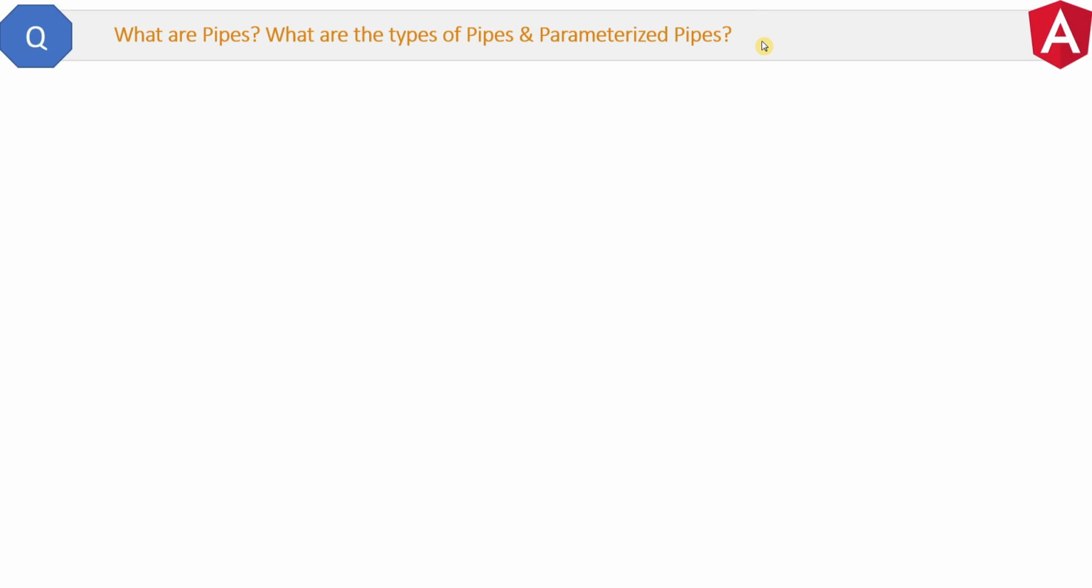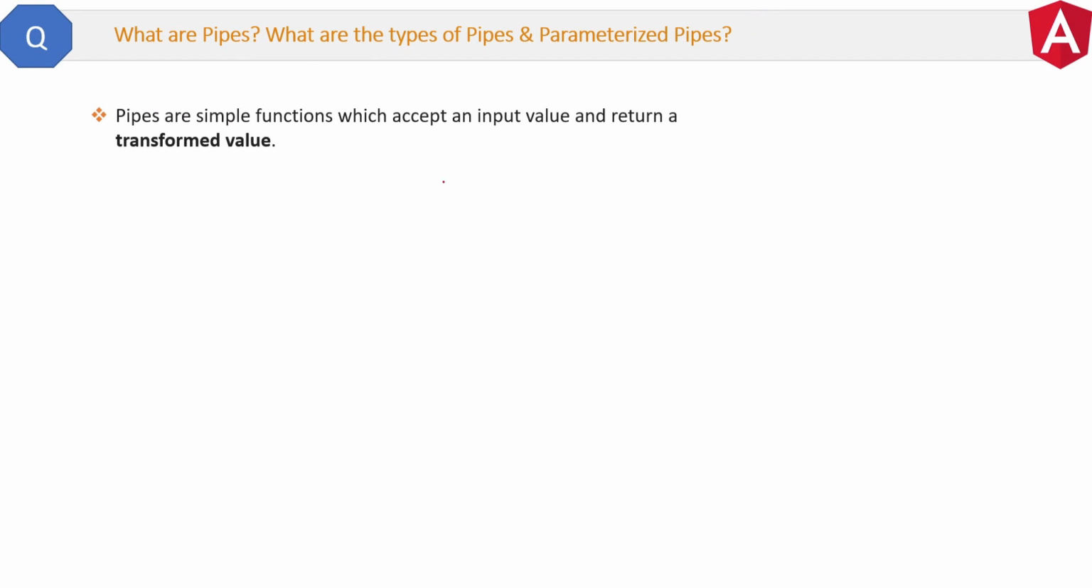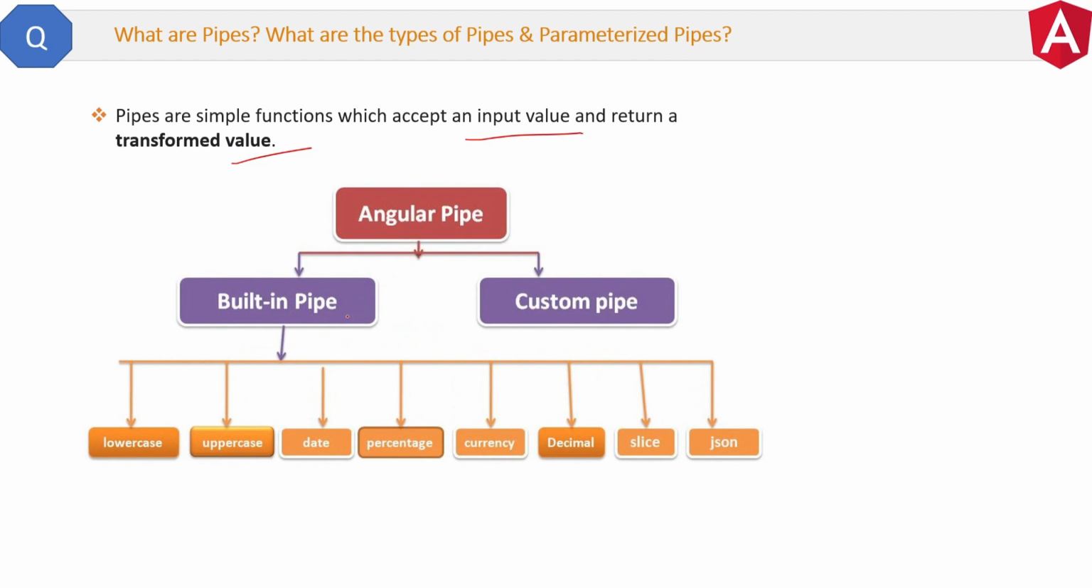What are pipes in Angular? Here is the simplest definition. Pipes are simple functions which accept an input value and return a transformed value. We have two categories of pipes: built-in pipes, which are provided by the Angular framework, and custom pipes, which you can develop on your own and then use in many places in your application. And here are all the types of built-in pipes in Angular. Let me show you the example code of the lowercase pipe and uppercase pipe.